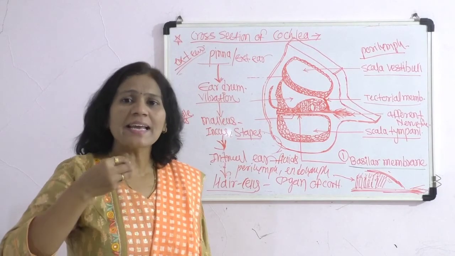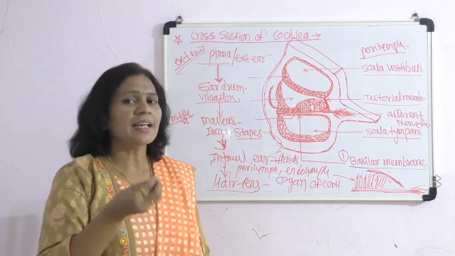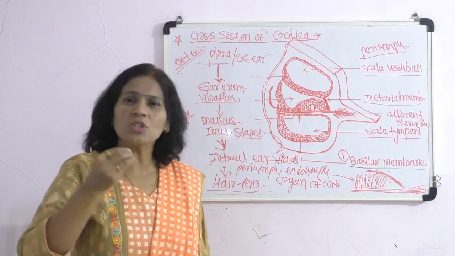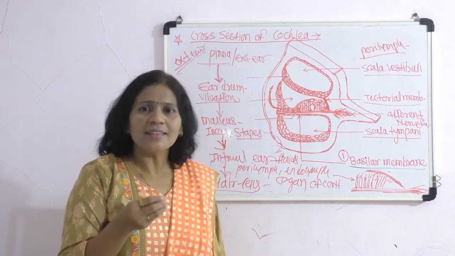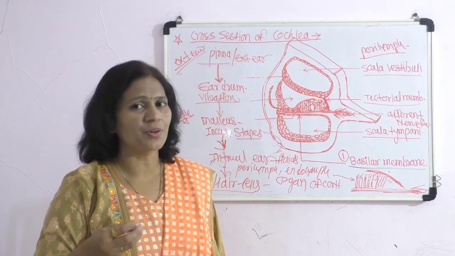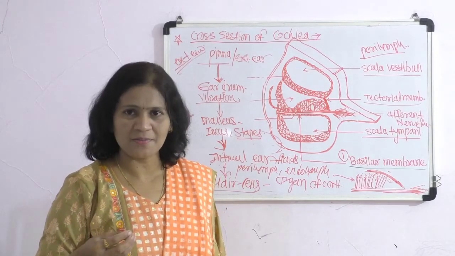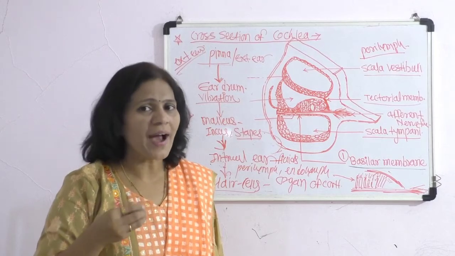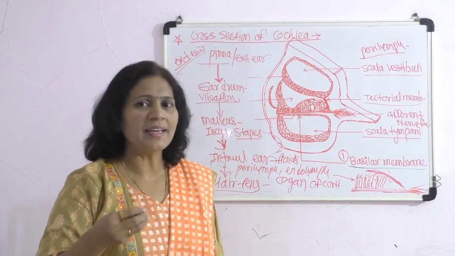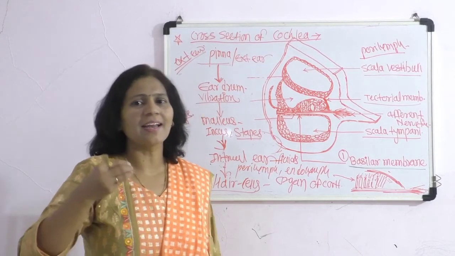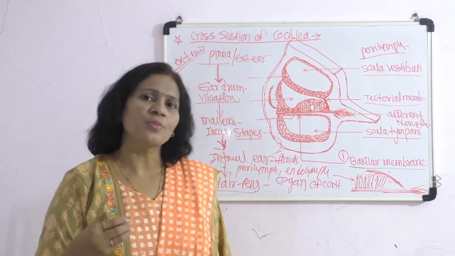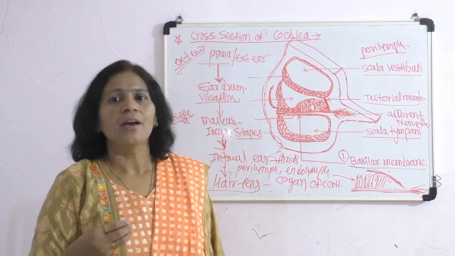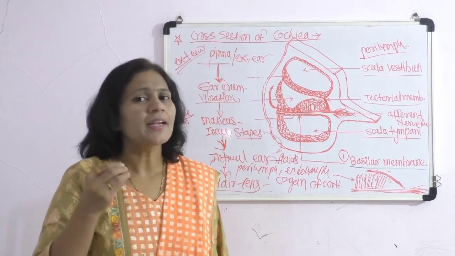The final interpretation takes place in this auditory area, and recognition of the sound takes place. Means the final interpretation is carried out in the auditory area of the cerebrum,